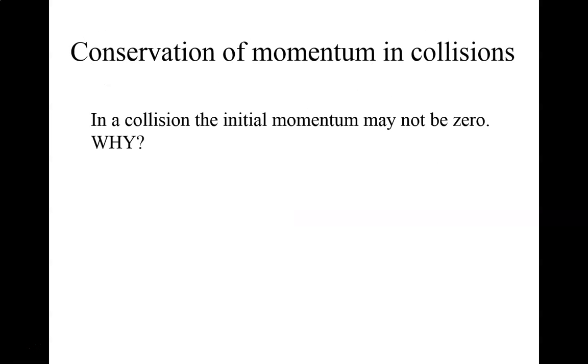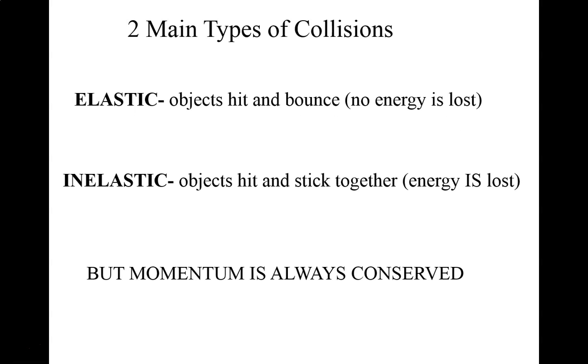Next thing we want to look at is conservation of momentum in collisions. And just like before, the initial momentum is going to equal the final momentum, but the initial momentum is not going to be 0 in a collision, because something's got to be moving in order to hit something else. And there's two basic types of collisions.